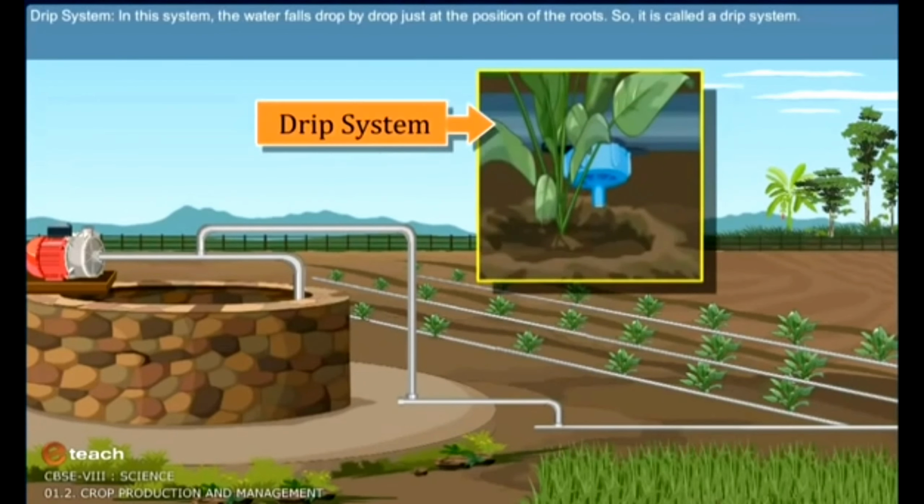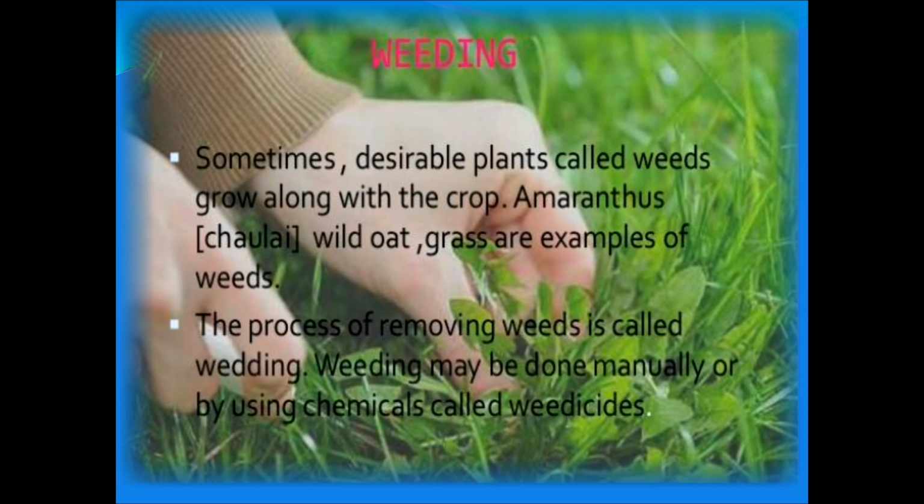Second, drip irrigation. In this, water falls drop by drop just at the position of the root, so it is called the drip system. It is the best technique among all. This system provides water drop by drop. In this method, water is not wasted at all.